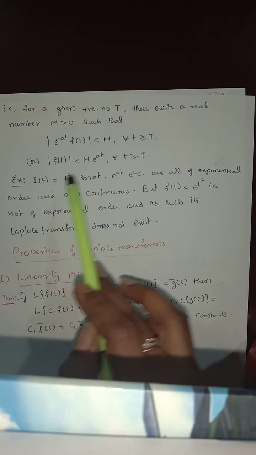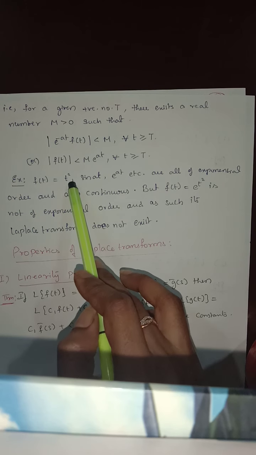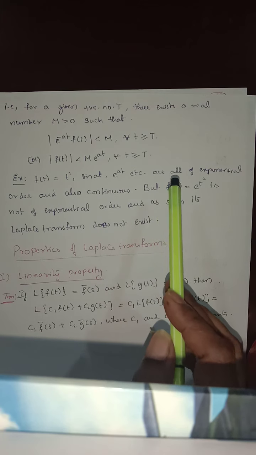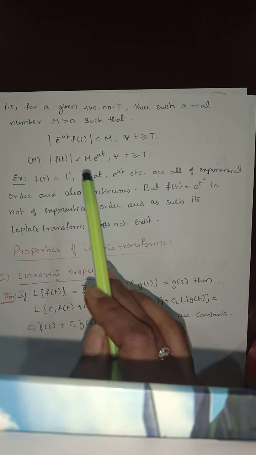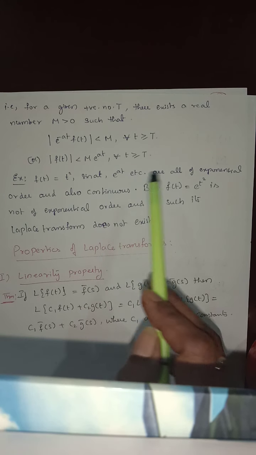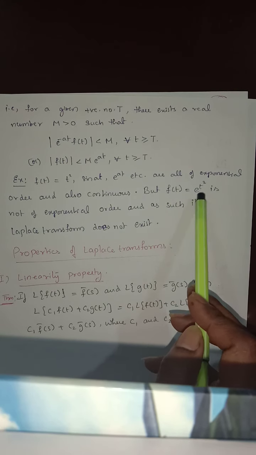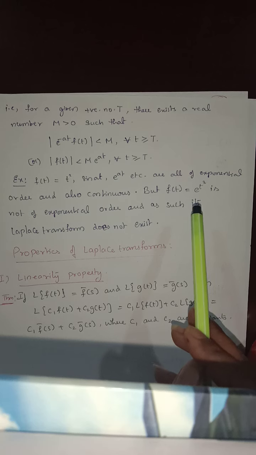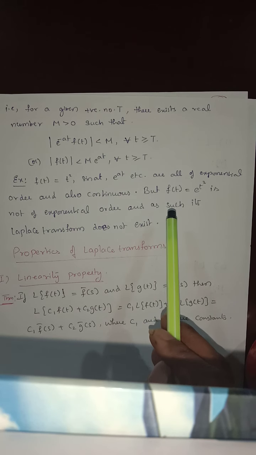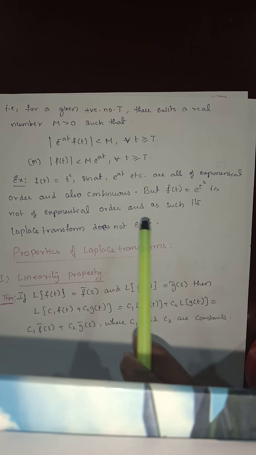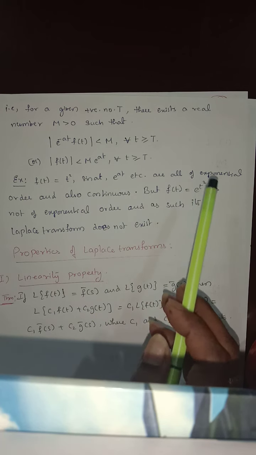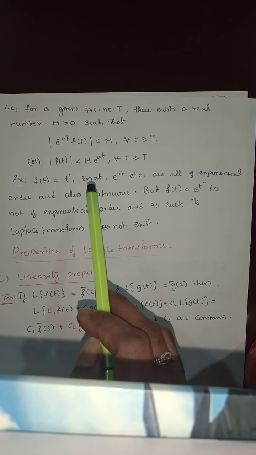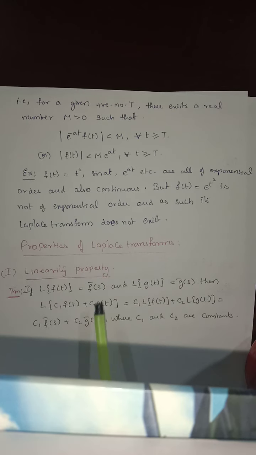The condition is the same. For example, if f of t is equal to t square or sin at or e power of at, there are so many functions like this that are of exponential order, and those are all continuous functions. And here is another function, f of t equal to e power of t square, which is not of exponential order, and as such its Laplace transform does not exist. For this type of function, the Laplace transform does not exist. For these types of functions, the Laplace transform exists. So these are the two conditions.